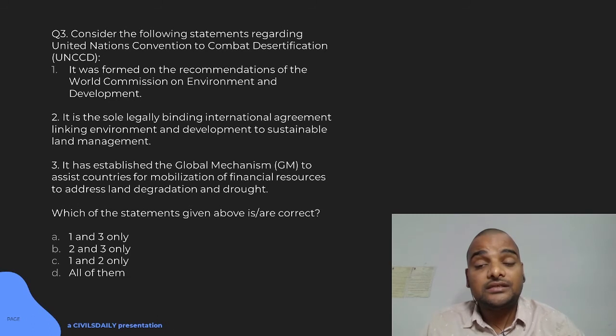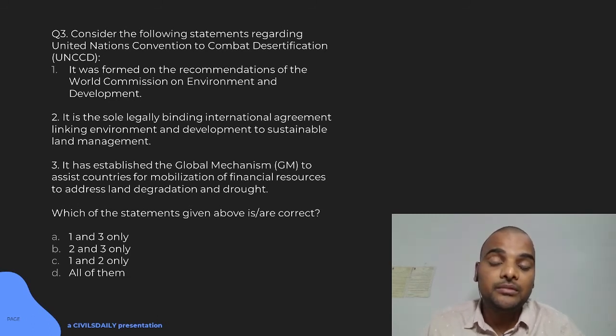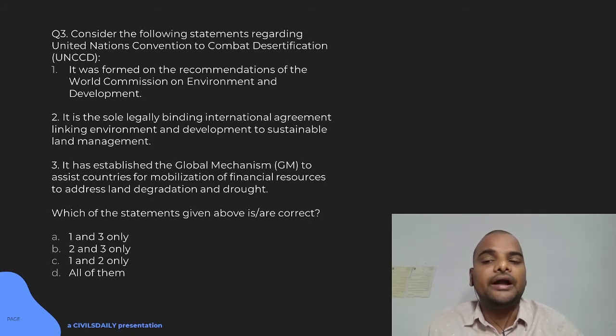So this convention has established a mechanism in which they will assist the developing countries, because developing countries do not have that kind of financial resource, nor the technology. So it will help them to address their land degradation and drought problems. So here 2 and 3 will be true.